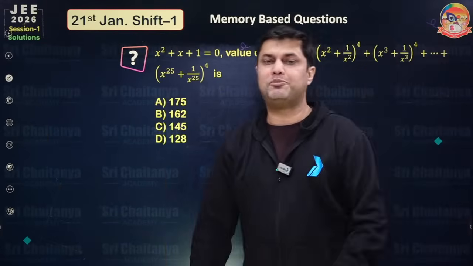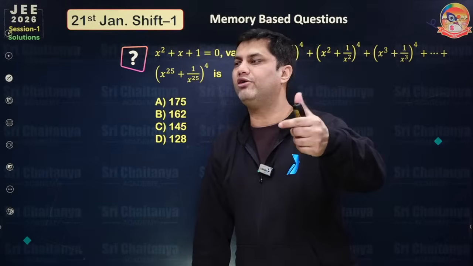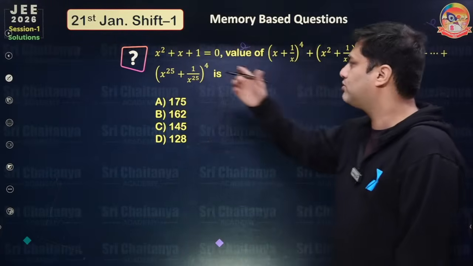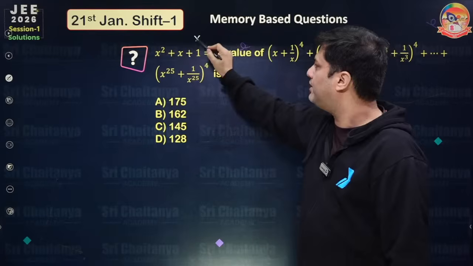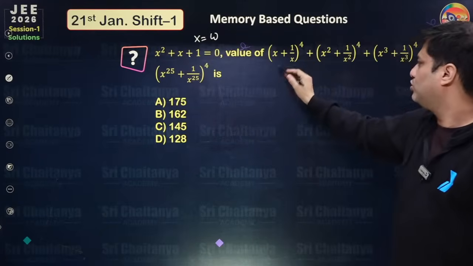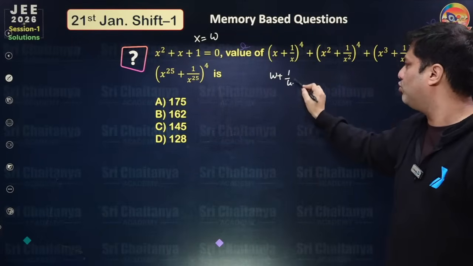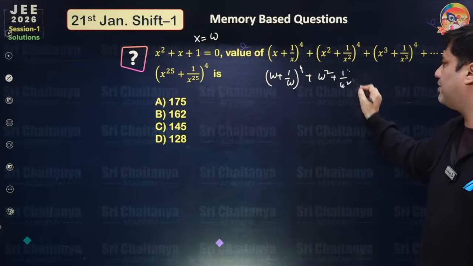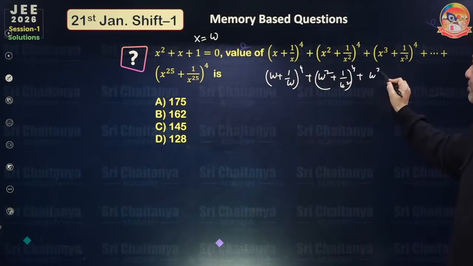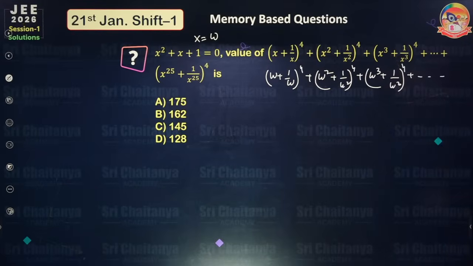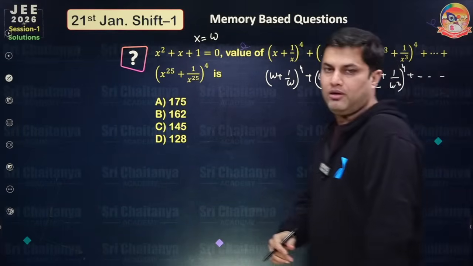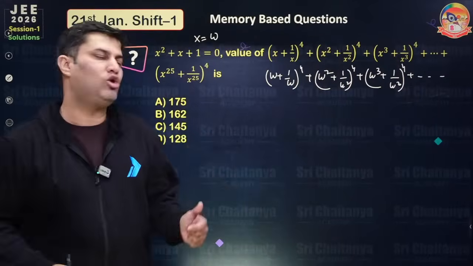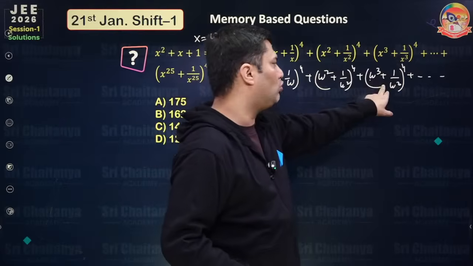The next question is based on cube root of unity, a very, very easy problem. x square plus x plus 1 equal to 0 means you can take x as omega. So you know the series: omega plus 1 by omega to the power 4, then omega square plus 1 by omega square to the power 4, then omega cube plus 1 by omega cube to the power 4, and so on up to 25 terms. Now omega cube and 1 by omega cube is actually making 1 plus 1, 2 to the power 4, 16.